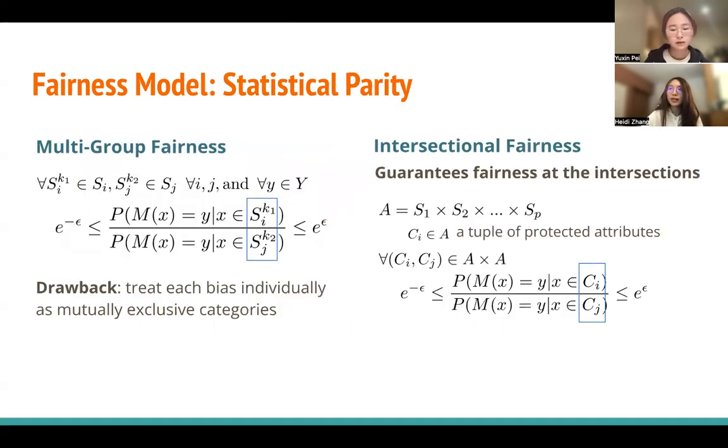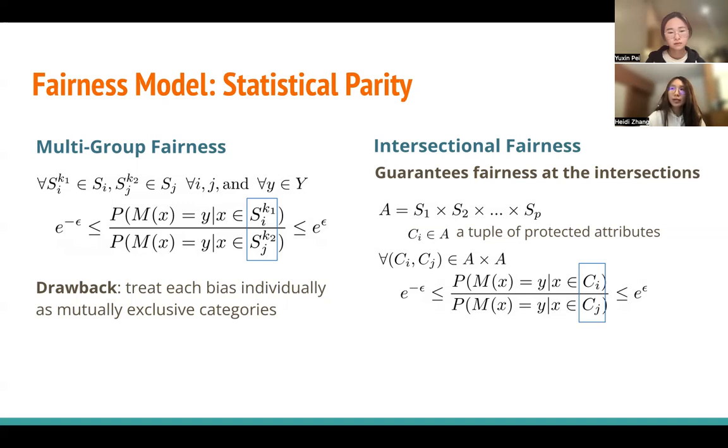And next, we define our fairness models. We first apply the notion of statistical parity to our multi-group fairness and intersectional fairness definitions. For multi-group fairness, we require that the language model output distribution be the same for all inputs corresponding to different protected attributes on a set of properties Y that needs to be equalized. And here note that the epsilon in the equation is a small value that sets the bound of the bias.